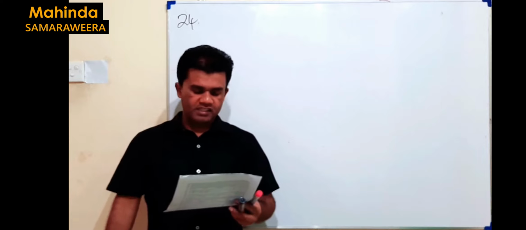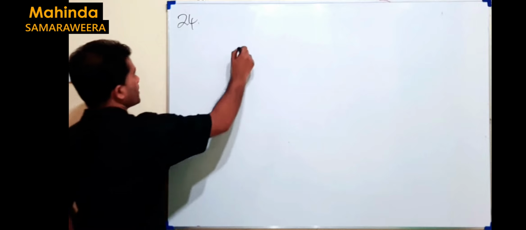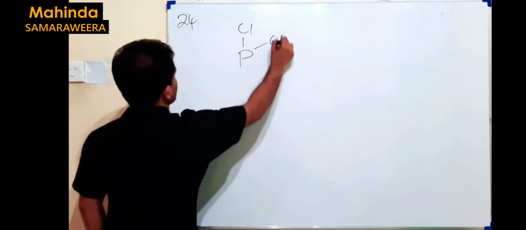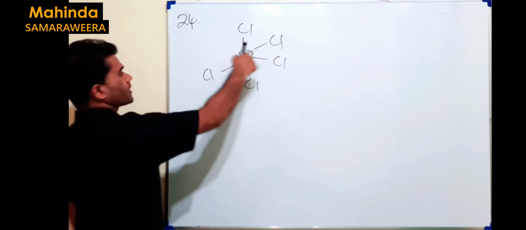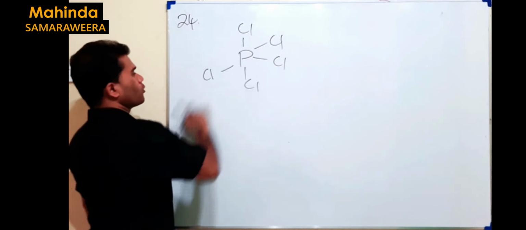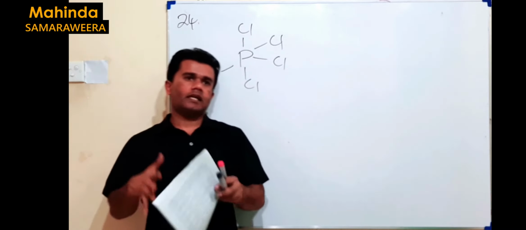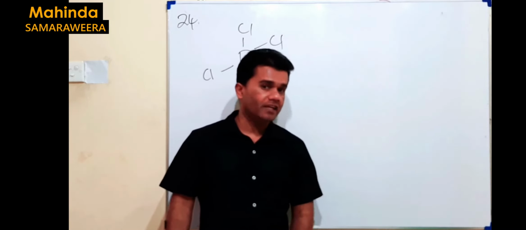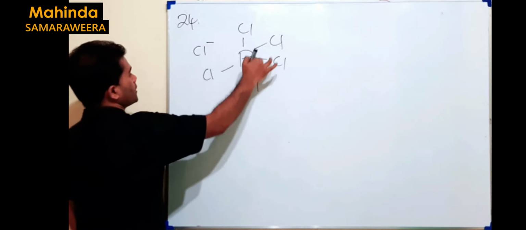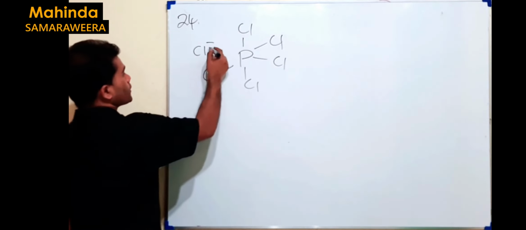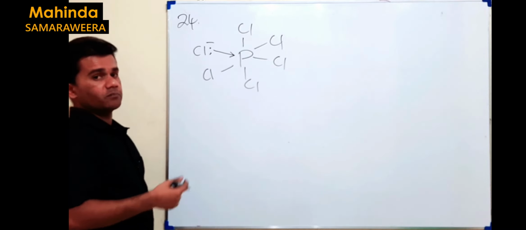All P-Cl bonds in PCl6 minus ion have the same energy. Let's try to understand how the PCl6 ion is formed. PCl5 is the stable one. We don't have a problem with that. All 5 electrons are involved in the bonding. But now phosphorus is in the third period. Third period means it can have a maximum of 18 electrons in the valence shell. That means phosphorus can accept more electrons, because here we have 5 into 2, it's 10 only. So that is why it accepts a lone pair from Cl minus. That is where a dative covalent bond is formed.